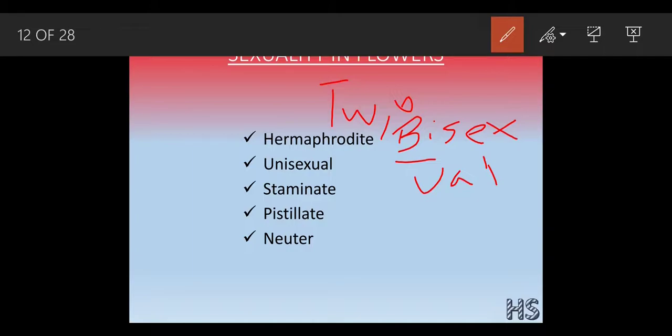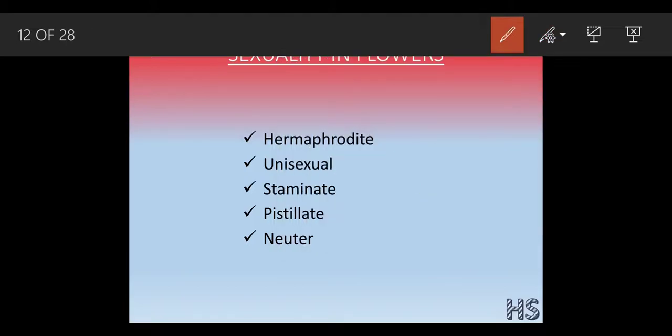Now moving to the next part, the unisexual. The word unicycle means a single wheel, and the word unisexual means single sex. It can be a male or it can be a female.